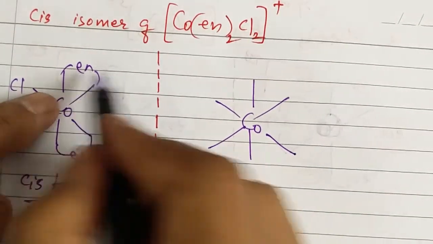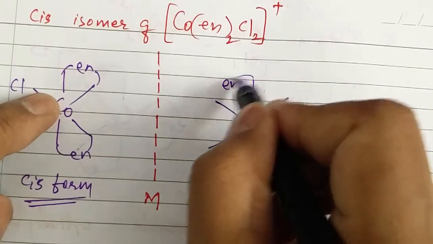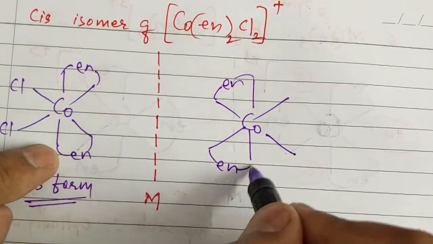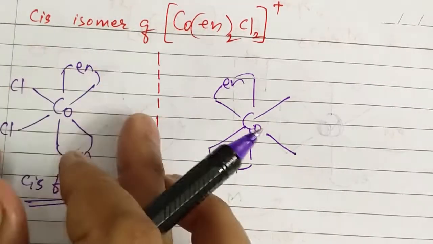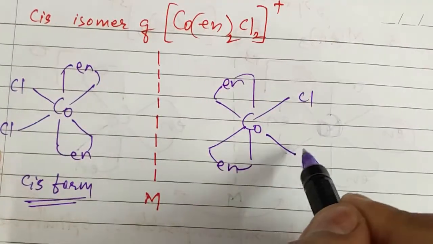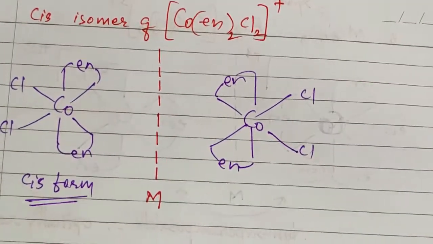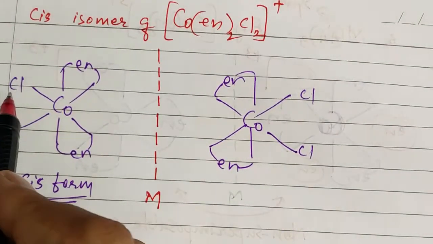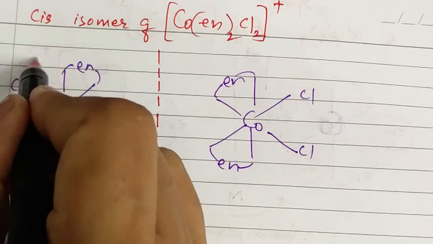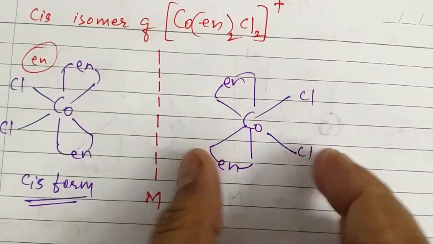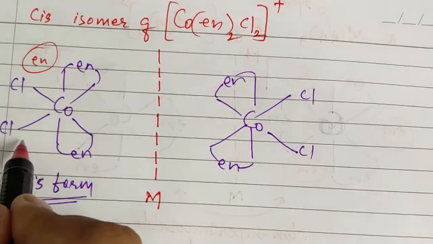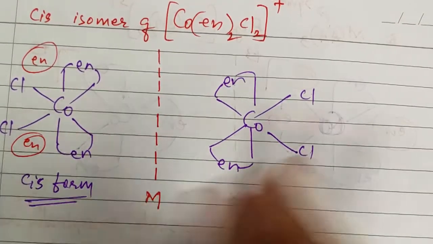See here, this En will be over here, then this En will be here, these two which are far from the mirror, therefore these are also far from the mirror. Okay, now look at this. Here this En will be here. Upon overlapping this structure over this structure, this En will come over here, and this En will come over here, and the Cl will be here.